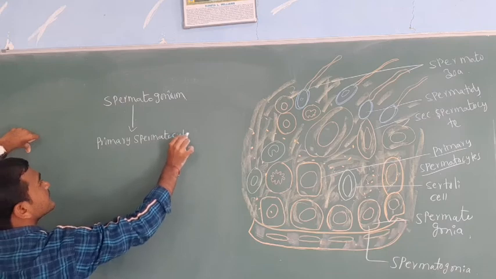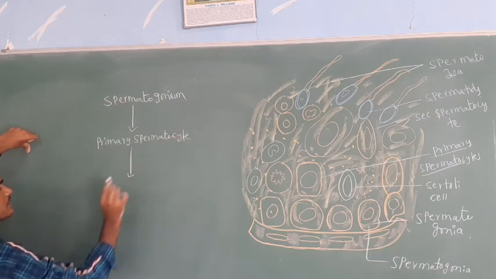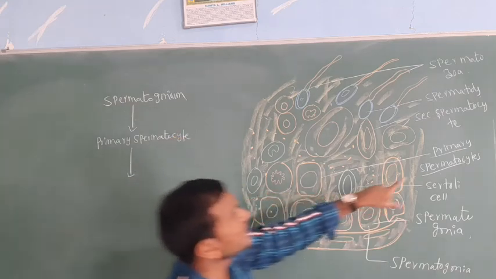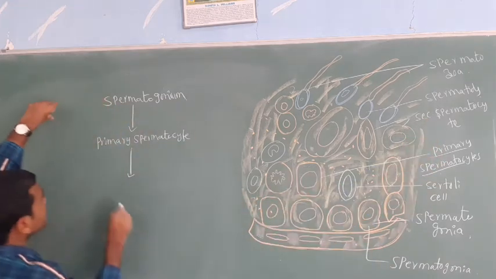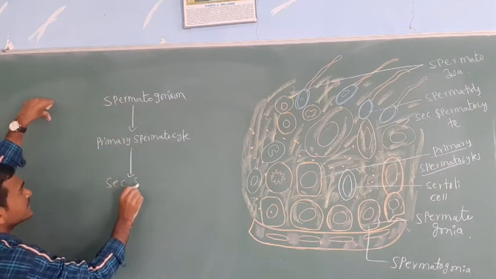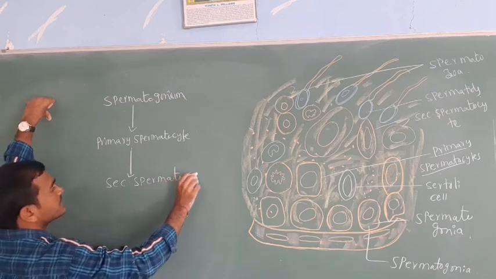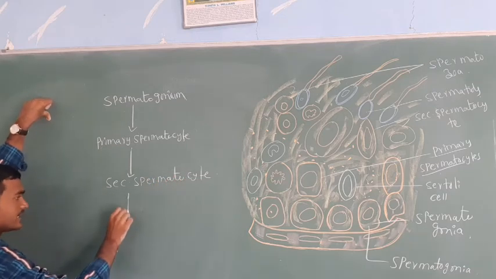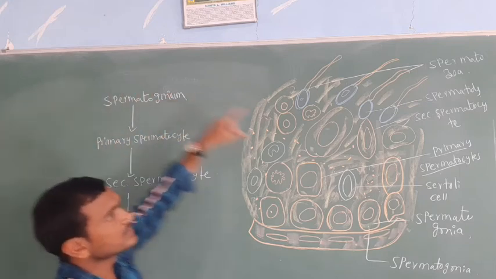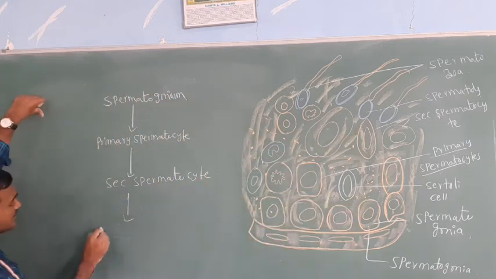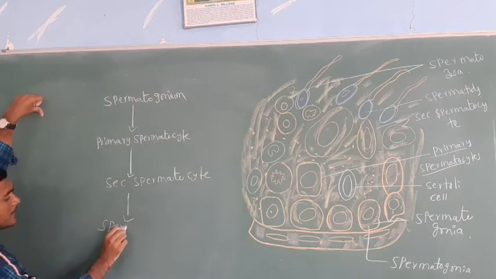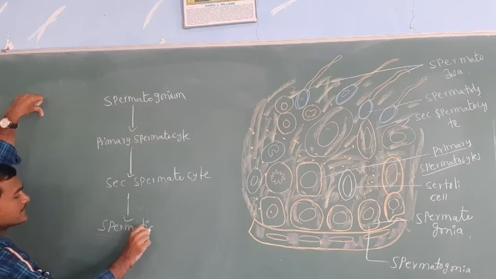These primary spermatocytes again form secondary spermatocytes. These secondary spermatocytes then form spermatids.